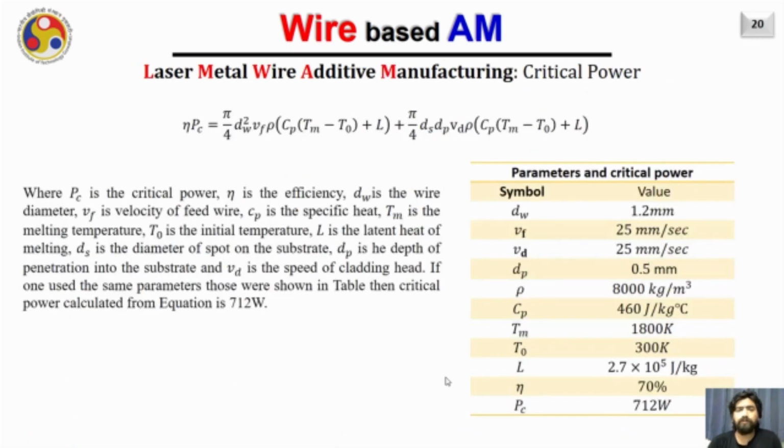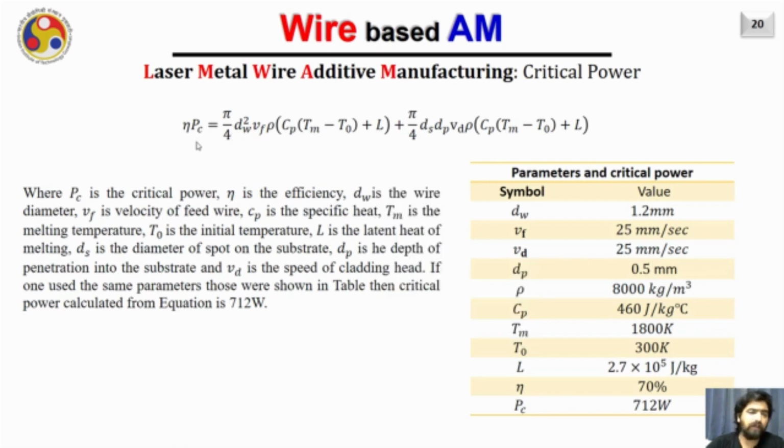Now let me tell you how we can find the critical power required for depositing the material. It is a very straightforward calculation, but it may help you obtain the value of the required power. Therefore, to obtain the critical power, one can use a very simple heat balance equation.